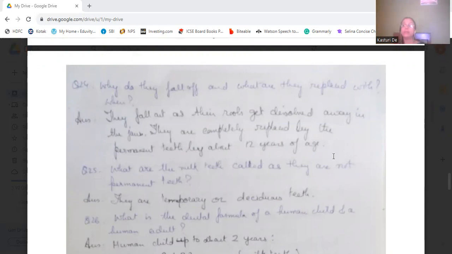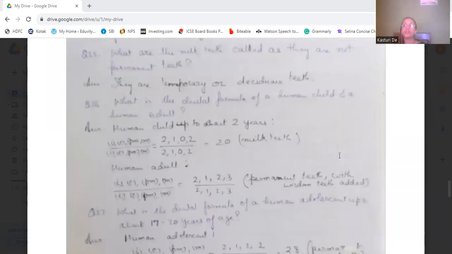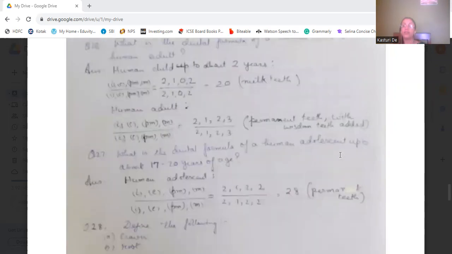Okay. What are the milk teeth called, as they're not permanent teeth? They are known as temporary or deciduous teeth. What is the dental formula of the human child and the human adult? Human child, after 2 years of age, its incisors are two. So 2102 by 2102. That is incisors, canines, premolars, molars. So both the jaws, upper and lower. So 2102, 2102, that is 20 milk teeth. Okay. And human adult will be 2123, 2133. It's the permanent teeth with the wisdom tooth added.